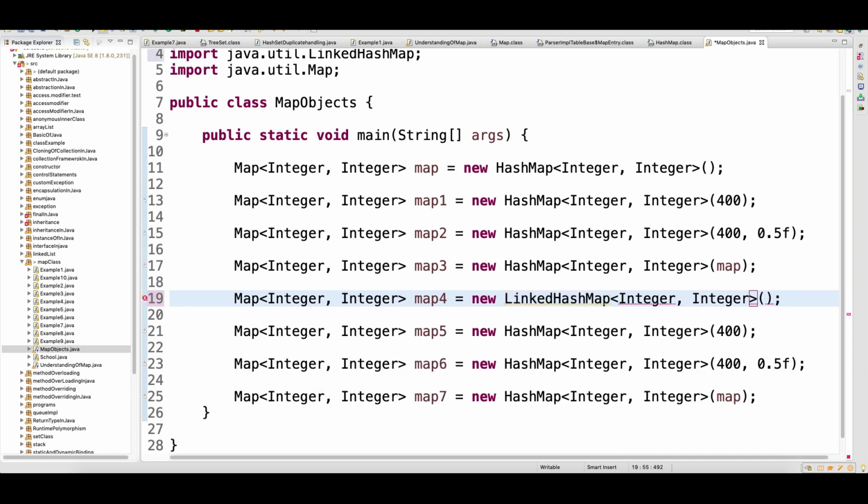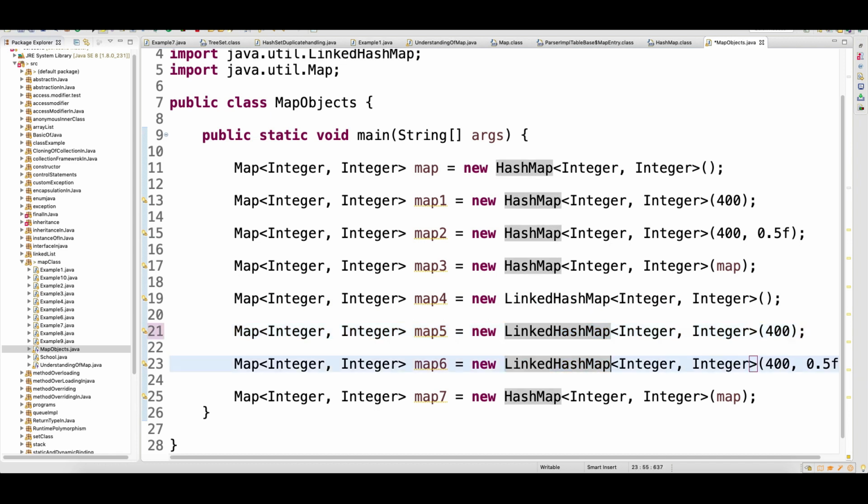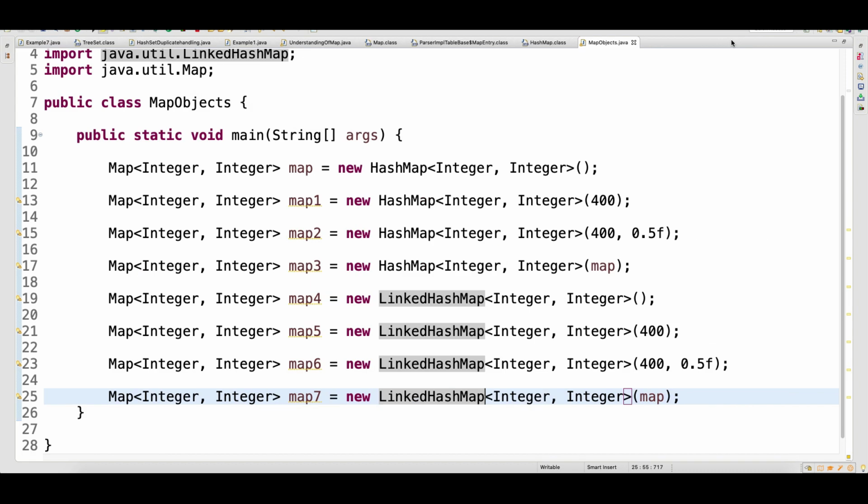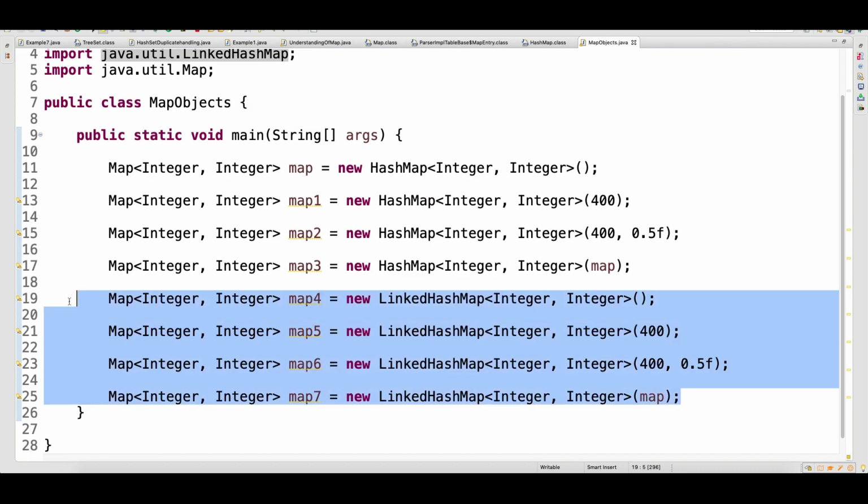If you just change it to LinkedHashMap, you can see that all of your constructors will work fine. When you change the implementation from HashMap to LinkedHashMap, all the constructors will work fine.